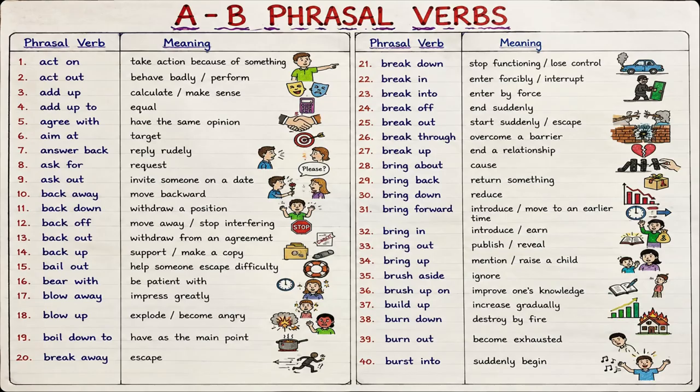First, act on means to take action because of something. For example, the police acted on the information they received. Next, act out means to behave badly or to perform something. For example, the child acted out because he was upset.